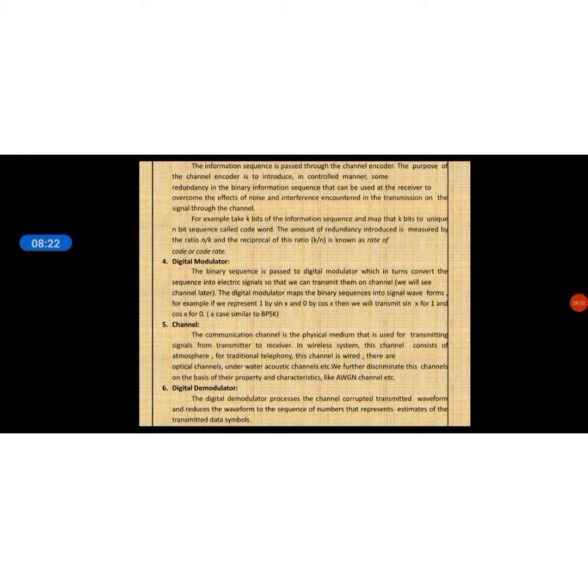The digital modulator maps the binary sequence into a signal waveform. For example, if we represent the binary number 1 by sin x and 0 by cos x, then we transmit sin x for 1 and cos x for 0, like a waveform we are sending. This is what the digital modulator does: the binary sequence is converted into a waveform. Right? This is the function of the digital modulator.